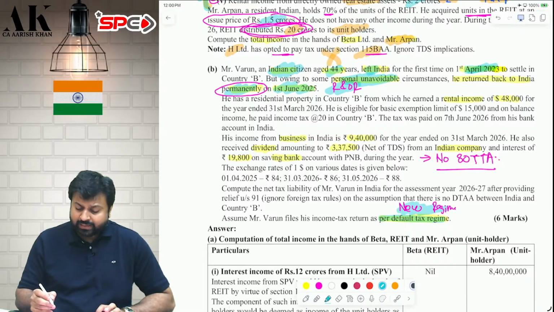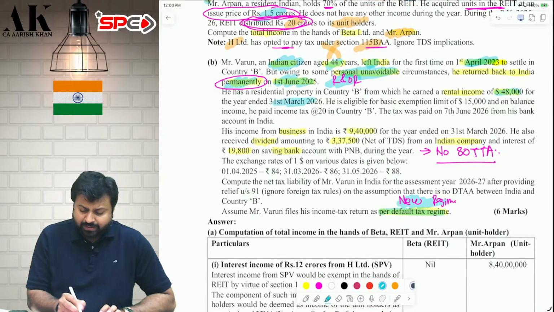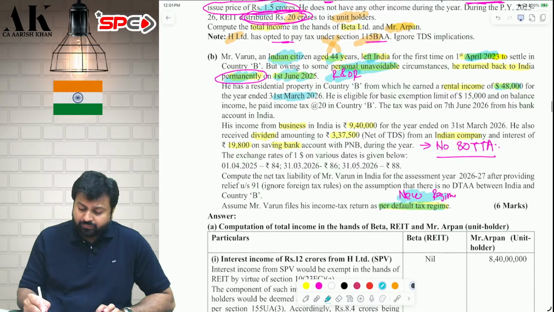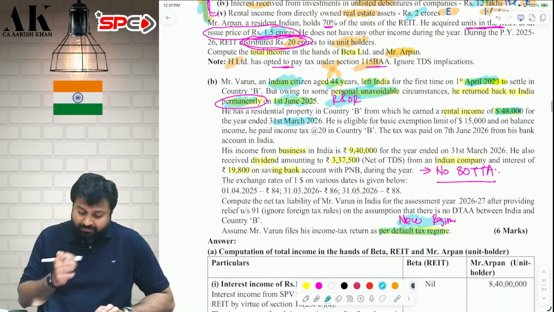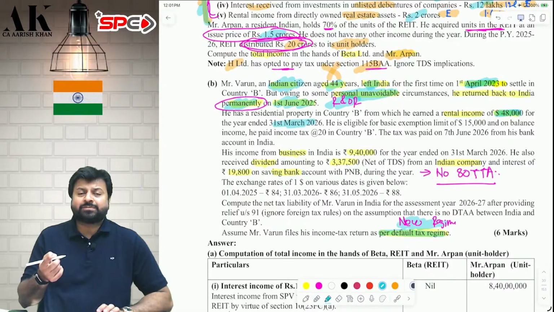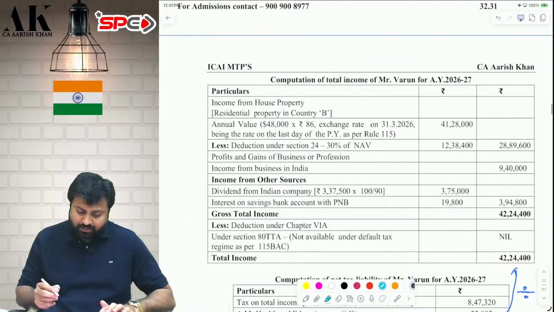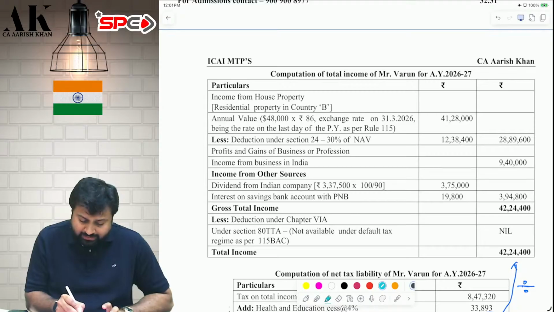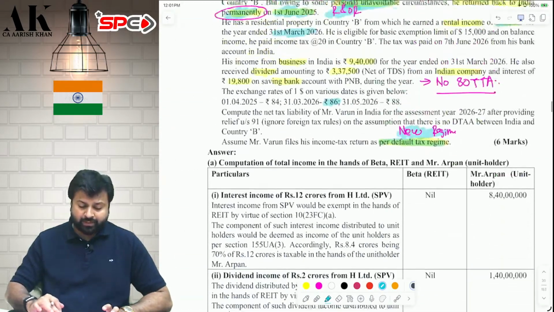First, Varun is earning income from rental, $48,000 on 31st March. Municipal tax is not there. So you will take this $48,000 minus 30% standard deduction. Whatever income will come, you will convert this into Indian rupees as per rule 115 TTBR on the last day. TTBR on the last day is 86. So 48,000 minus 30%, you will multiply this by 86 rupees. You will get 28,89,600 as your rental income taxable in India.